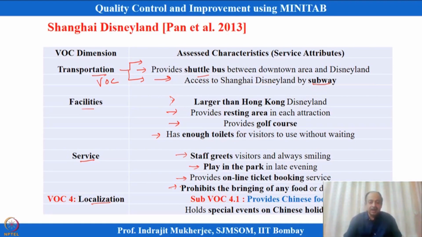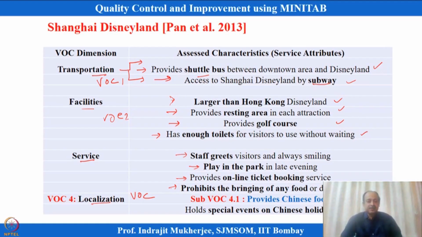So, localization is another dimension we are mentioning over here. This is voice number 1, and these are the sub voices of a specific voice. This is voice 2, and this may be voice 4. In voice 4 we can have sub voices like providing Chinese food, whether it is important or not, and which category of needs it will fall in, and also special events, how important they are and which category of needs they fall in. So, these are the items or subcategories we are interested in. This is not an exhaustive list, just an illustration.